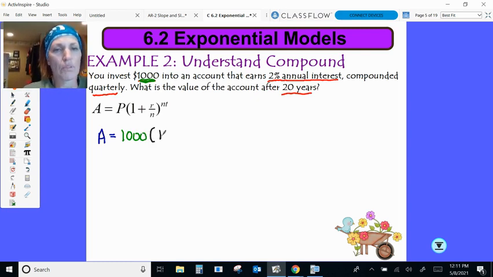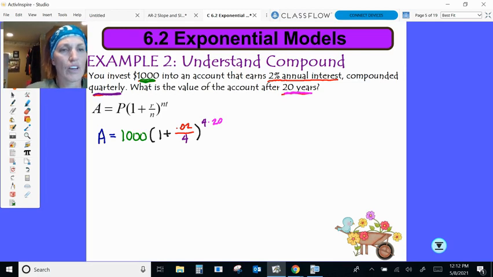And then we're going to go 1 plus, and now we're going to take my interest rate, and I'll just leave that as red. We're going to write this as a decimal, so it's going to be 0.02. Divided by, and then we're going to take our quarterly right here. Quarterly, so that's divided by 4. And then we're going to raise that to, again, 4, because that's how many times we're compounding it, times our time in years. And so our time in years is going to be 20. So we're going to multiply that by 20.